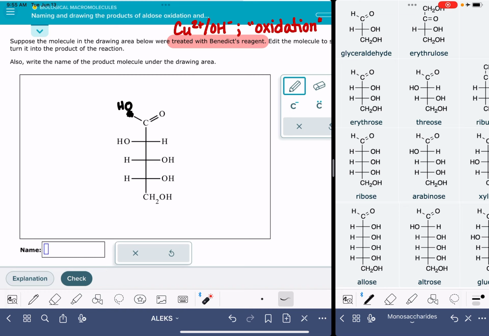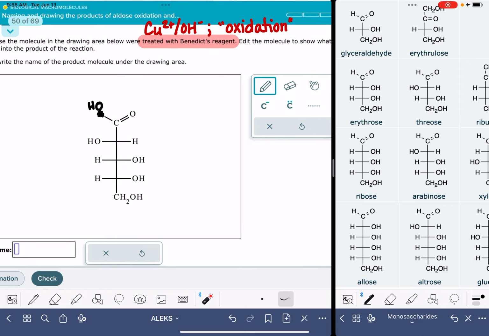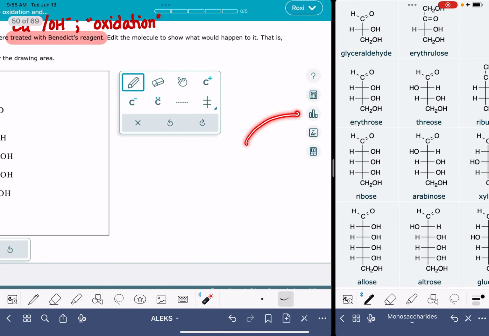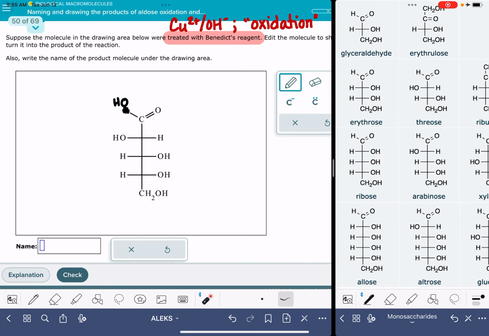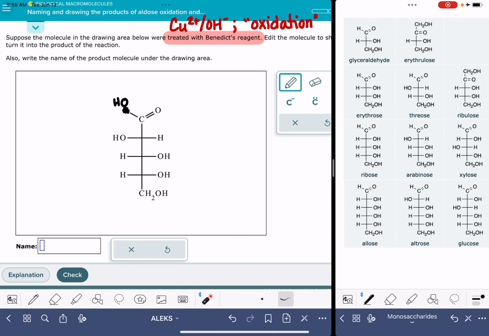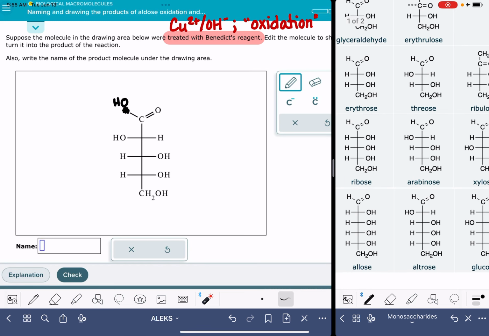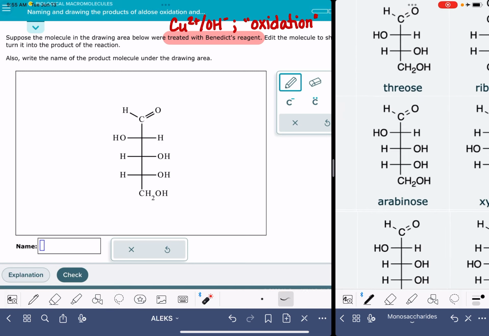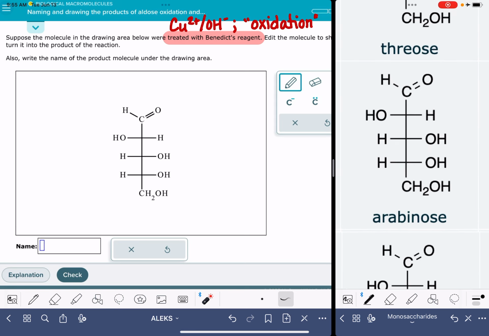Then after you've done that, it's going to ask you to write the name of the product of the reaction. So it's not asking us to name the original monosaccharide, it wants us to name this molecule right here. Now the name of this molecule is derived from the name of the original monosaccharide. You're going to want to access ALEKS's data table so that you can see all of the individual monosaccharides and their names. I've got the ALEKS data table over here pulled up. What we're doing is trying to match the structure of the original monosaccharide with something in the data table, and it looks like what we have is arabinose.